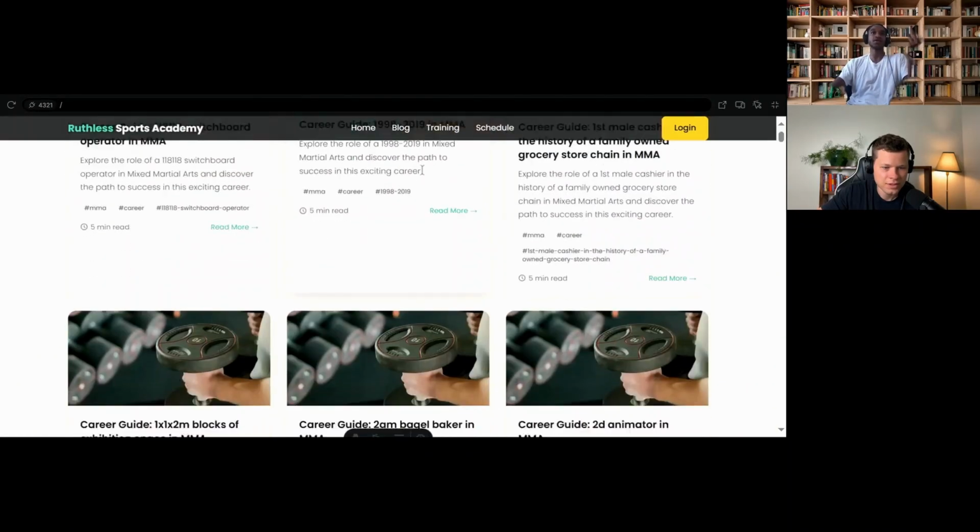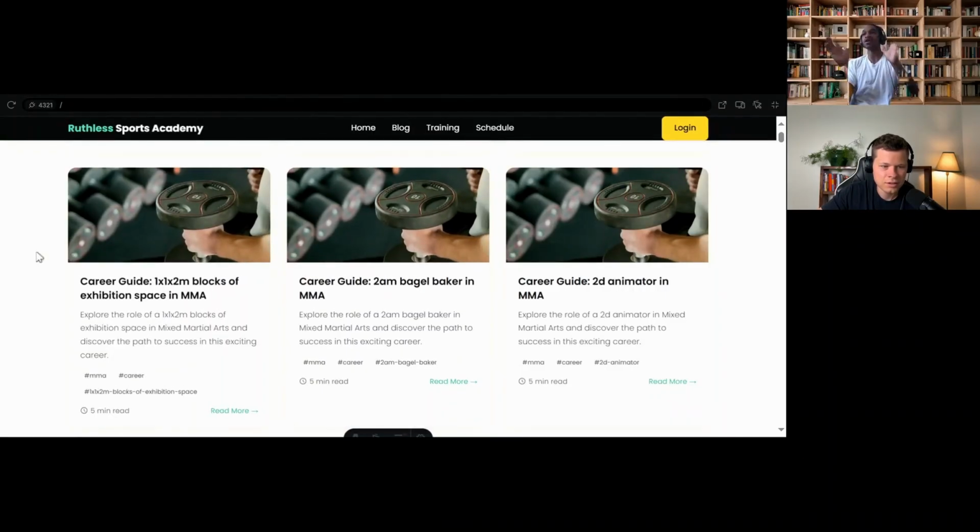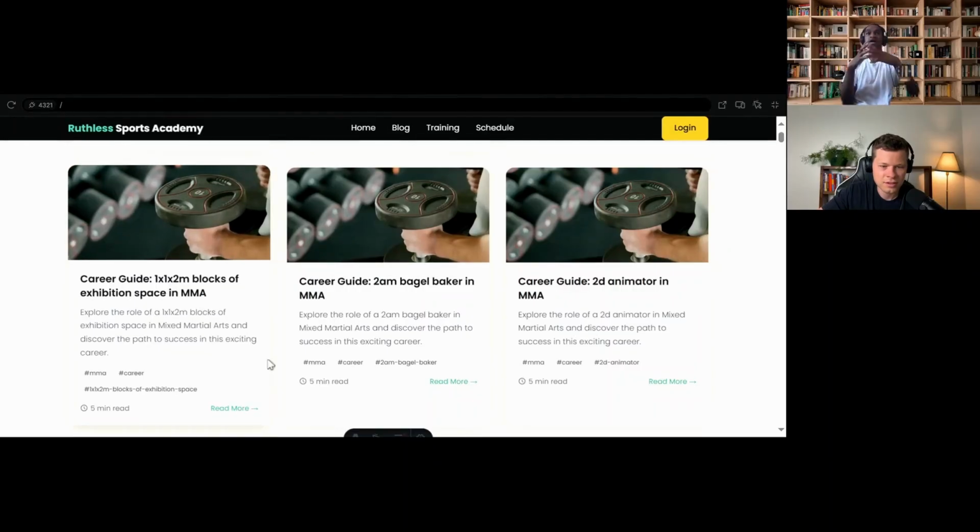If you go back to the blogs, there's no pagination on it, so right now it's showing every single article. We would also have to dive in a bit deeper to customize each page. But honestly, as a start and to start getting ranking, this is a perfect place to start. With a few more prompts, we could easily have each article pop out as a modal once you click read more, and users can read it and go on from there. Within that, you can start advertising your services as Ruthless Sports Academy or whatever business you run. Incredible. So you have 4,000 something blog posts here now.